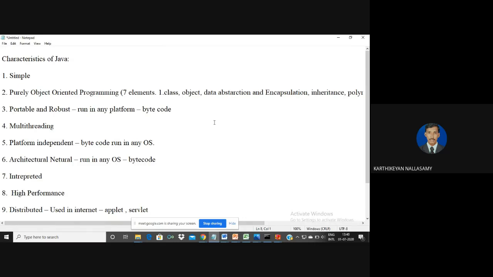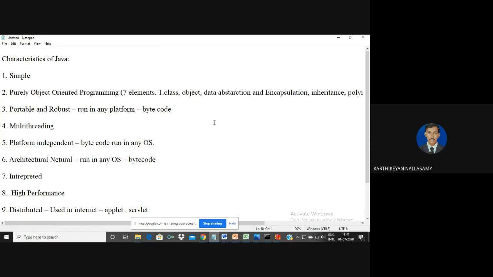The third characteristic is that Java is portable as well as robust. Portable means it can be run in any type of operating system. While compiling any Java program, it creates a dot class file. The dot class file is readable by the machine and not understood by human beings. So you can run the class file in any operating system without the help of any source code, so we can say it is portable. Robust means that even if there are any changes in the source code, it should not affect the class file until they are compiled. Similarly, changes in the class file do not affect the source file. This is the way we achieve portability as well as robustness.